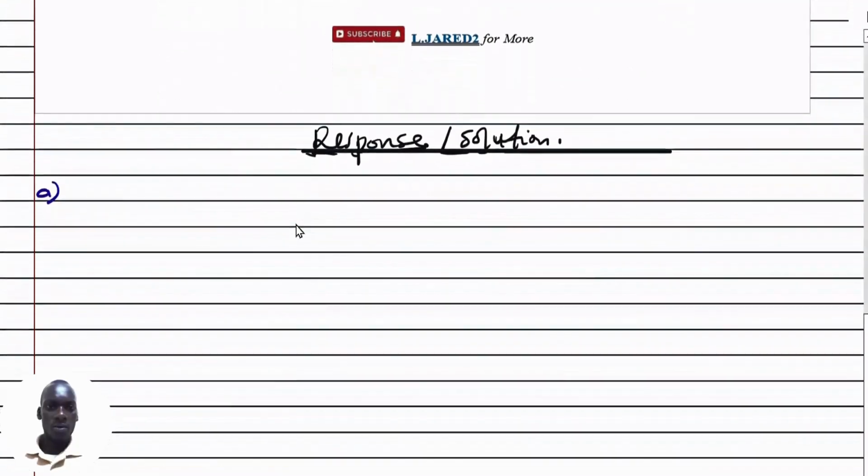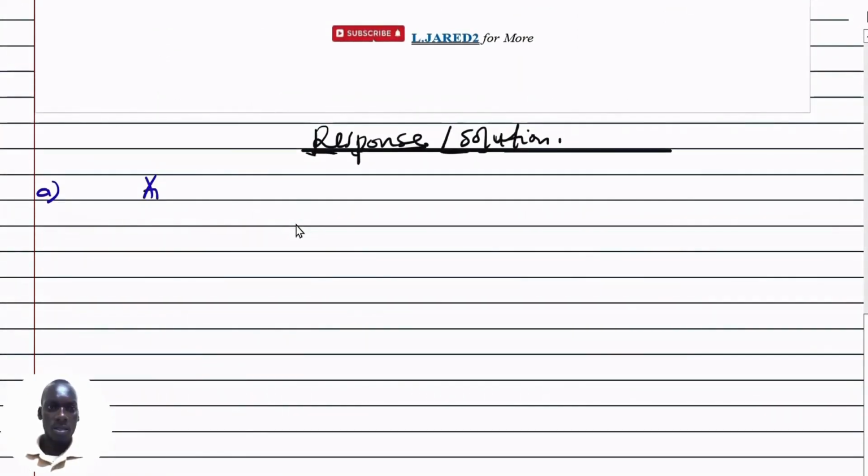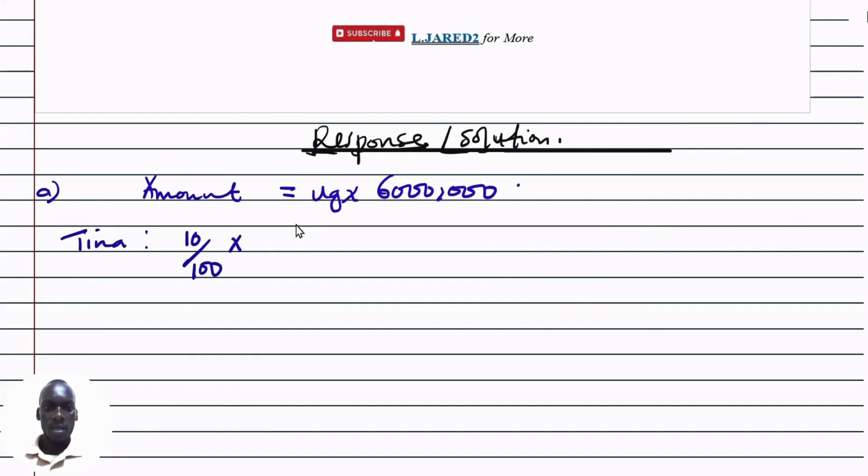So Tina's share is 10 out of 100, multiplied by the wealth of 6 million. This gives me 600,000. So that is for Tina.